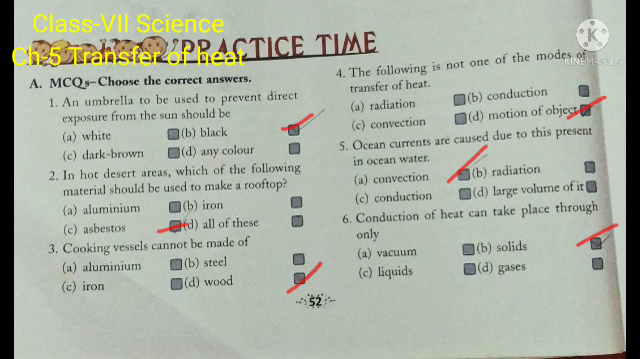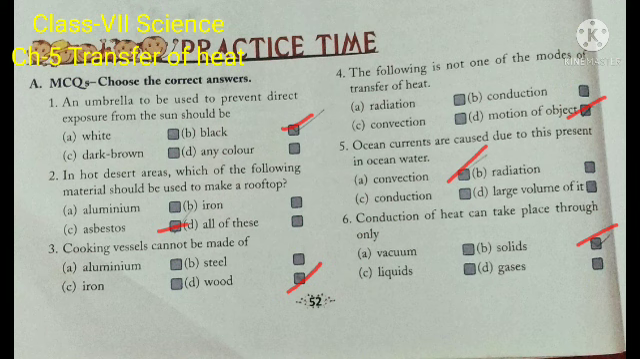Now second question: in hot desert areas which of the following materials should be used to make a rooftop? It is asbestos. Asbestos is put on rooftops in hot areas because it absorbs minimum radiation. Next, cooking vessels cannot be made of... You can easily understand that aluminium, steel and iron utensils are made, but wood utensils cannot be made because they catch fire and wood is a bad conductor also.